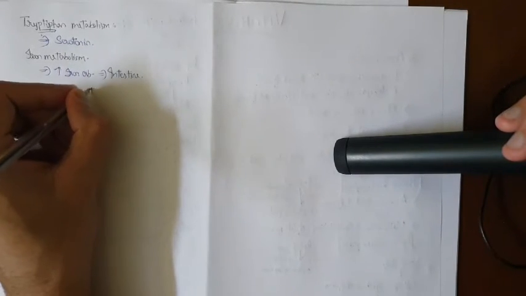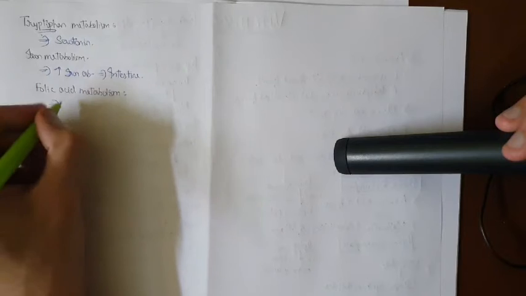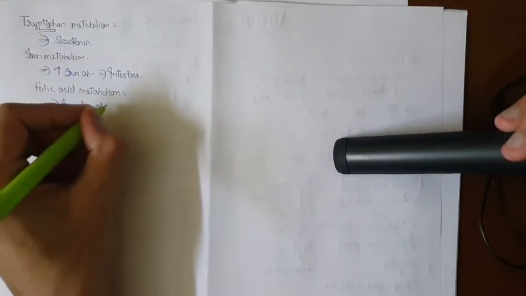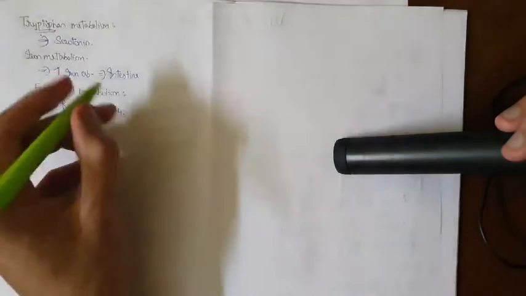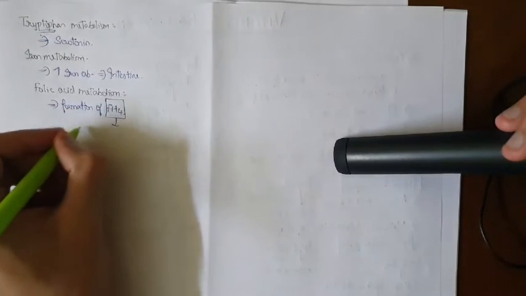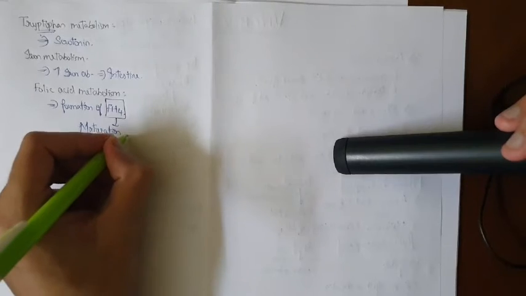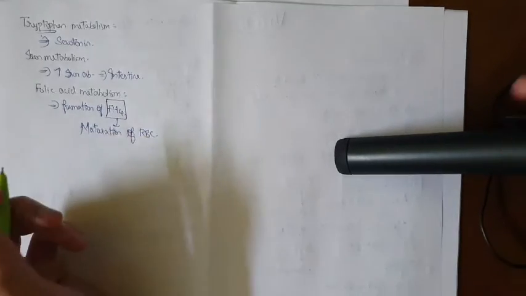So here the vitamin C, it is needed for the formation of FH4. Okay, so in association with FH4, it is going to involve in maturation of RBC. Okay, very important point. Just note down this alone.